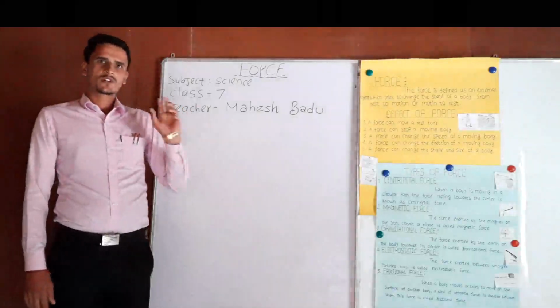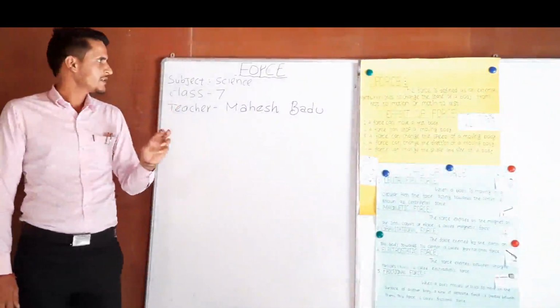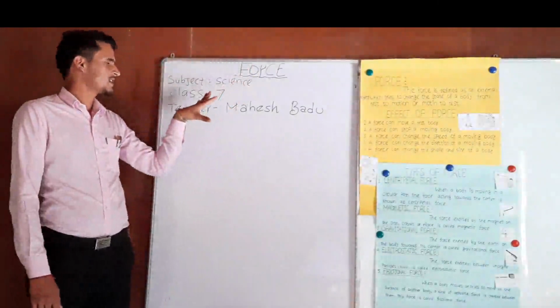Today, we are going to learn about the force of class 7.